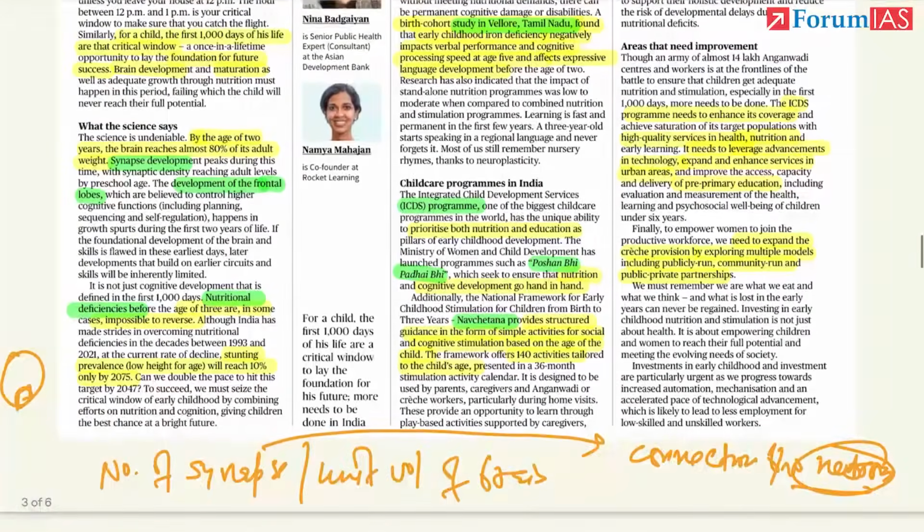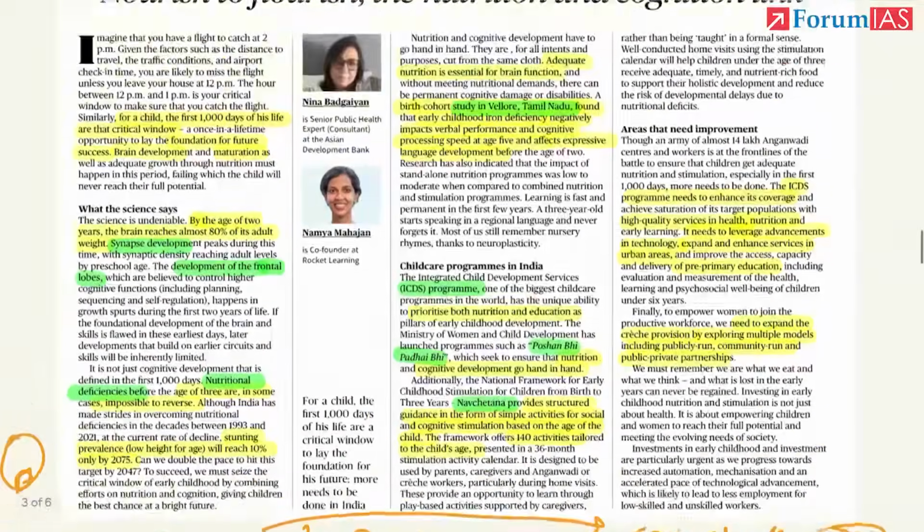Government has launched various programs. First one is ICDS, Integrated Child Development Services, which prioritizes nutrition as well as education. Again, nutrition as well as education. So cognitive development and nutrition go hand in hand. If good nutrition is being given to the child, the body will be fine, the body will be good. If the body is good, then the mind will be good. Okay, a healthy mind stays in a healthy body only. There is now Chetna also, where 140 activities are listed so that cognitive stimulation can happen in the child. Various play activities, some puzzle activities, so that cognitive development of the child can happen.